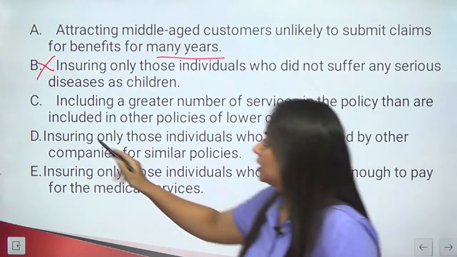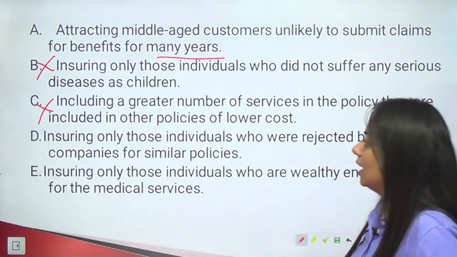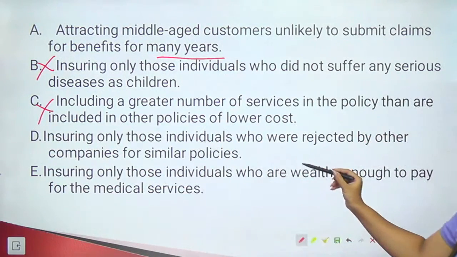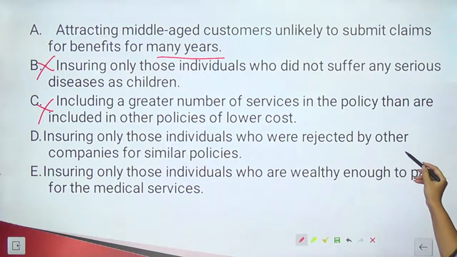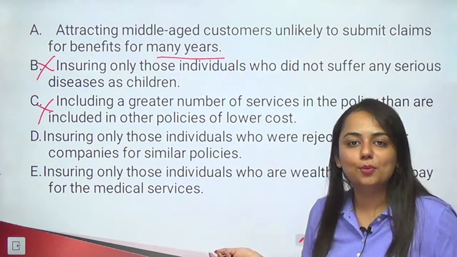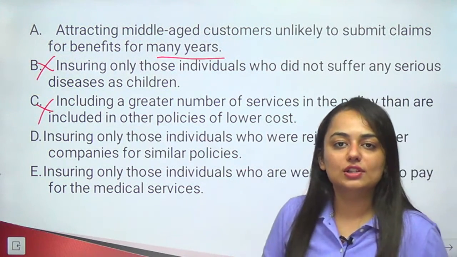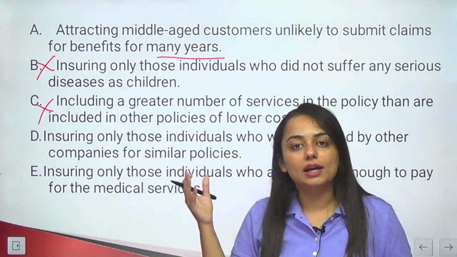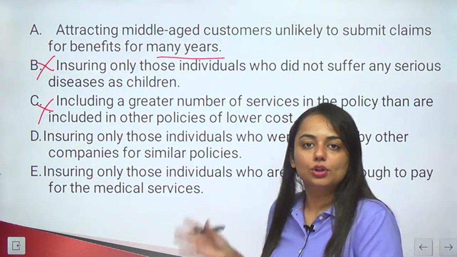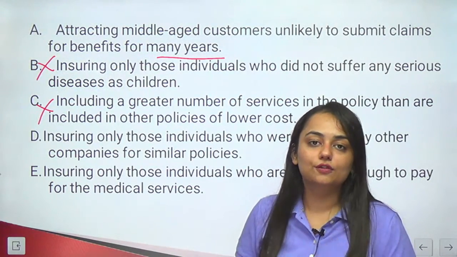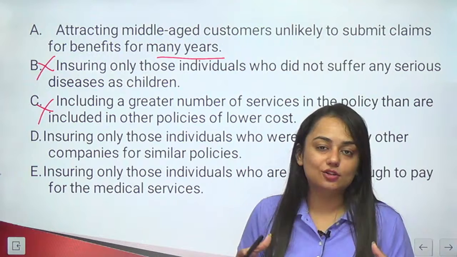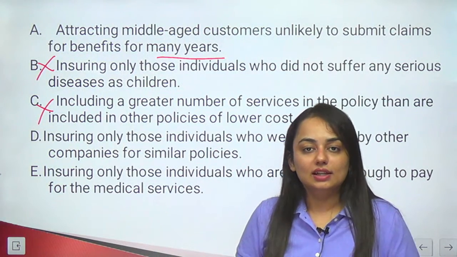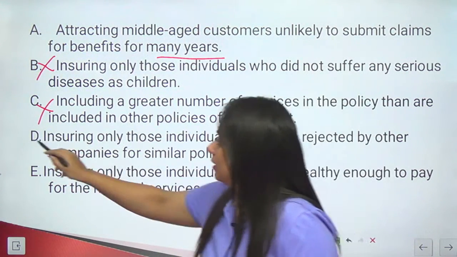So yes, this can also be negated. Ensuring only those individuals who were rejected by other companies for similar policies. Now think about it yourself. If that set of people was already rejected by other companies, why would this company X agree to give policies to this set of people? This is again negated.